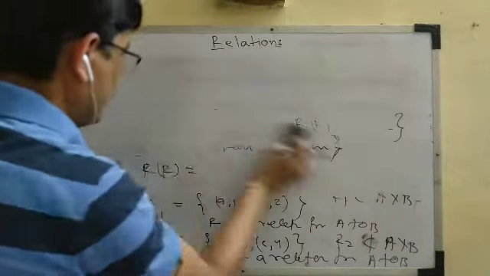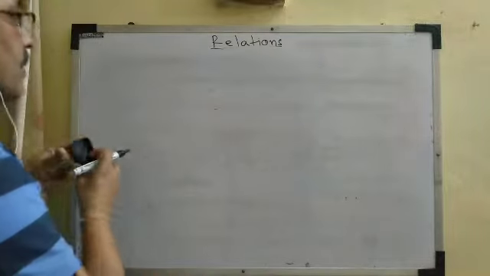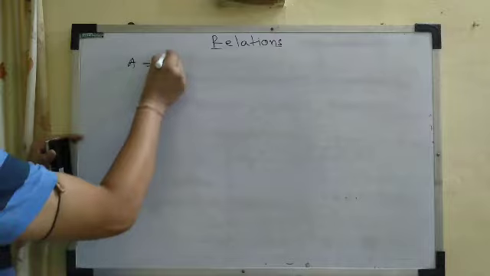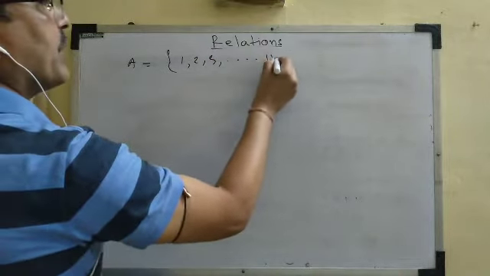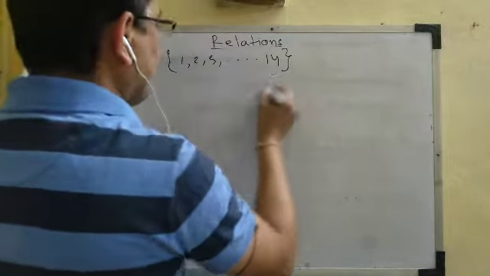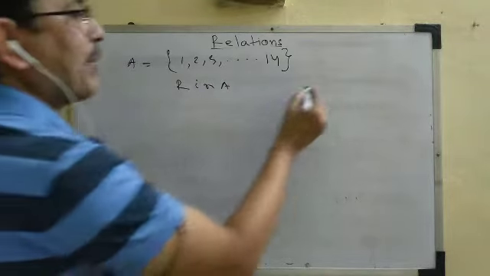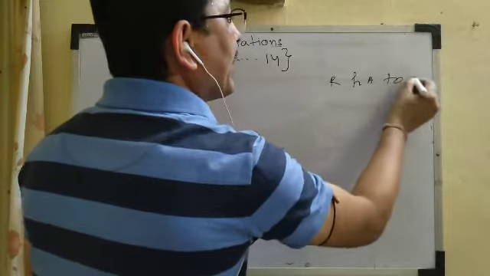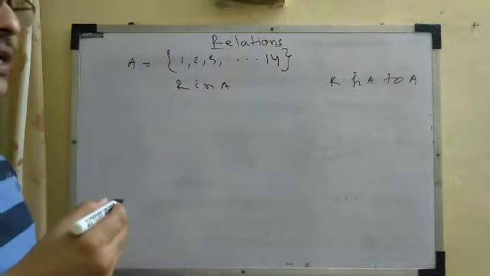Let us consider this set A is the collection of 1, 2, 3 up to 14. And let us define a relation R in A. Relation R in A means the relation R from A to A. The relation from A to A can be written as a relation in A.